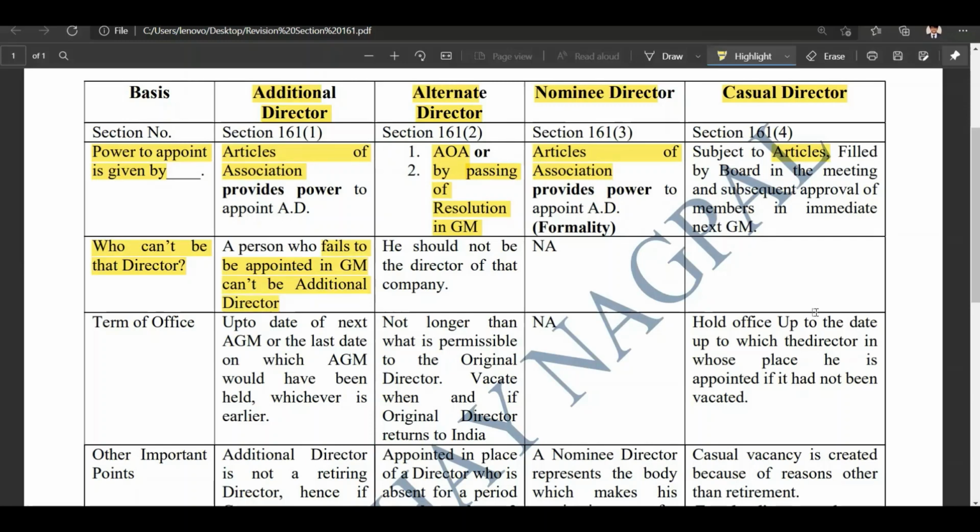So that would be a malpractice which is rectified by this provision. All right, a person who fails to be appointed in general meeting cannot be an additional director. This is a very good remedy which has been placed in this provision.